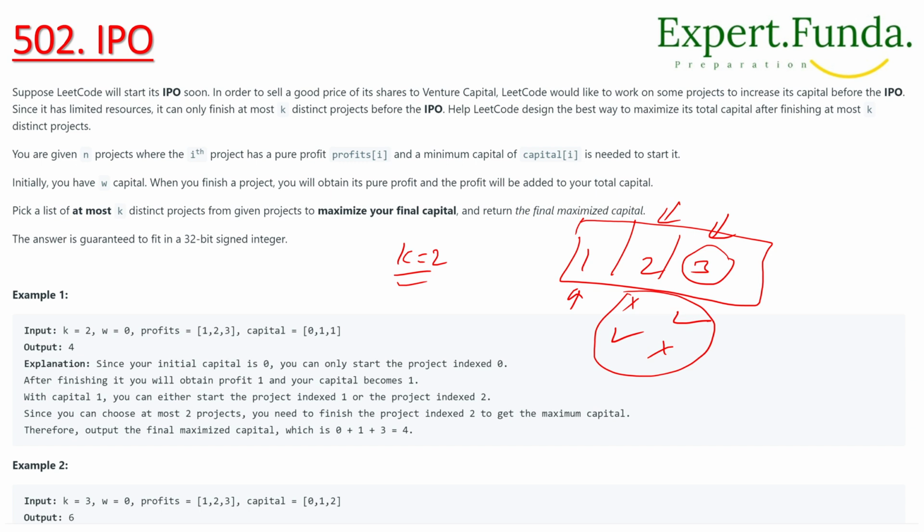For a data structure with these properties, we will take a priority queue, and the priority of the project is its profit, right? So it leads to the approach, so let's understand. If we talk about the approach, what we should do first of all is sort the projects by increasing capital.